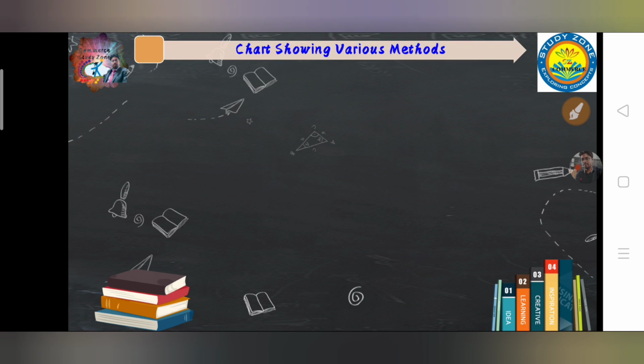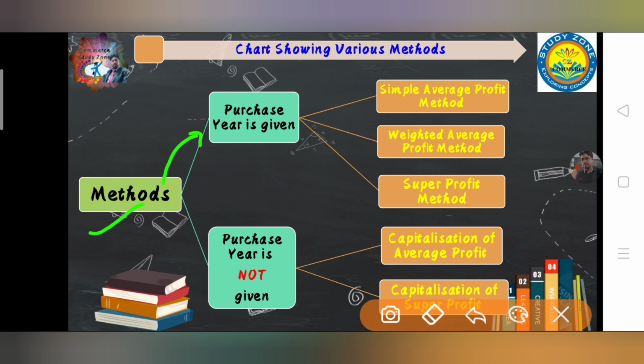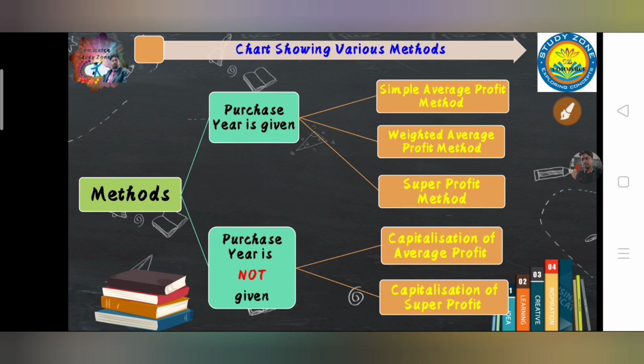Now I'm going to show you the various methods in a unique way, which you will not find in any book or anywhere else. That will make it easy to understand the various methods and to remember the various formulas. So here it is. The whole method of class 12 valuation of goodwill is divided into two categories. The first one is when purchase year is given. Now you know the meaning of purchase year. And the second category is when purchase year is not given.